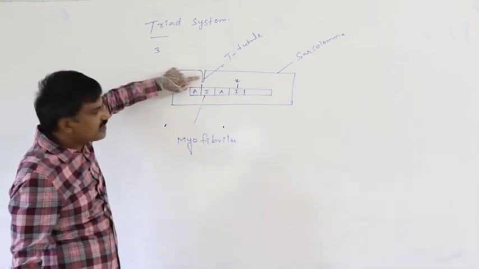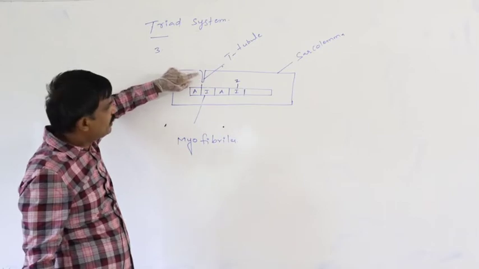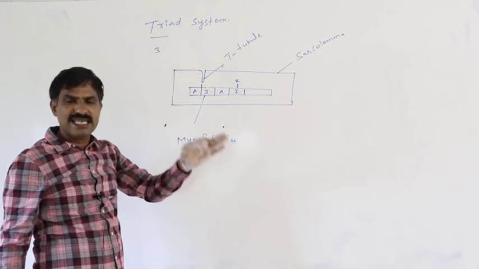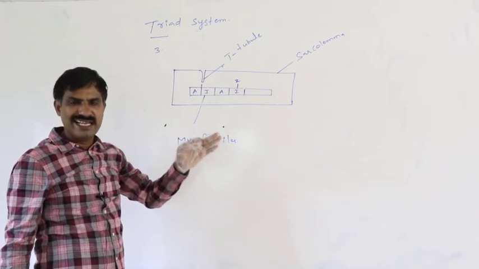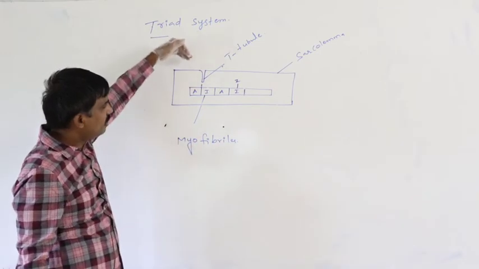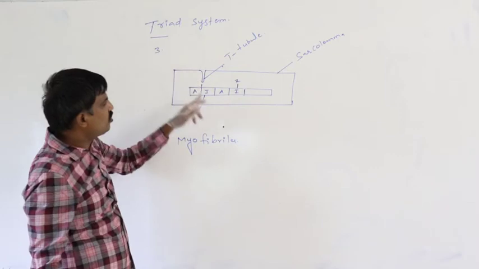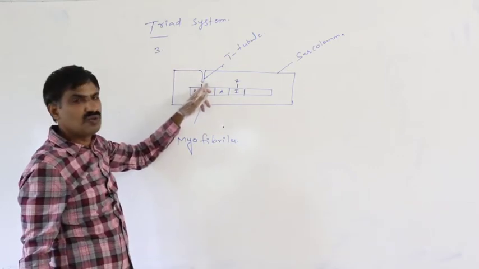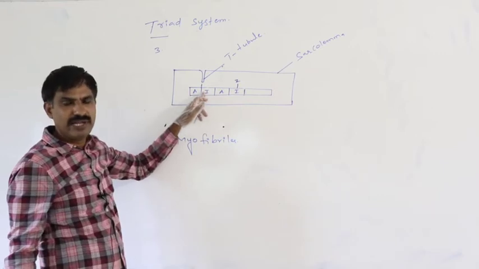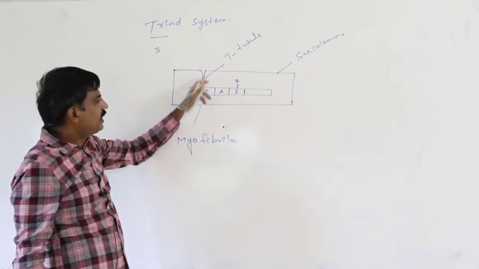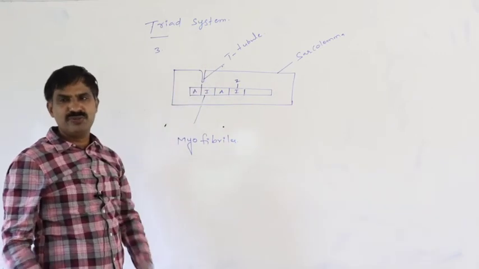Definitely this is the transverse tubule. Sarcolemma is invaginated, or moves towards the sarcoplasm, at the junction between the A and I band. That kind of tubule is said to be the T-tubule.